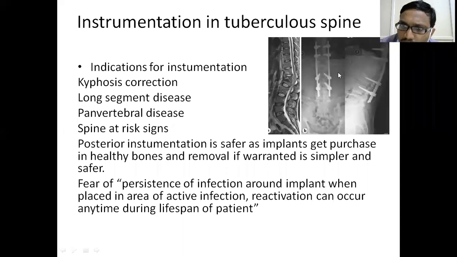Anterolateral decompression is the most commonly done surgery for decompressing the debris of the spine. Indications for instrumentation: correcting of kyphosis, long segmental disease, or panvertebral disease, or spine at risk signs. These are all when we intervene with spine surgeries.